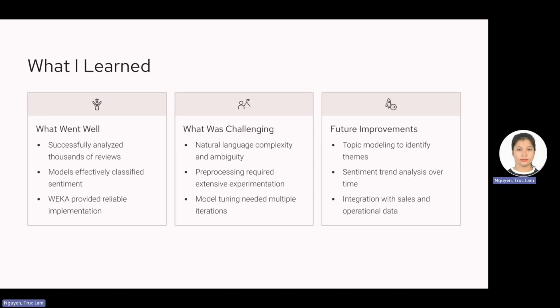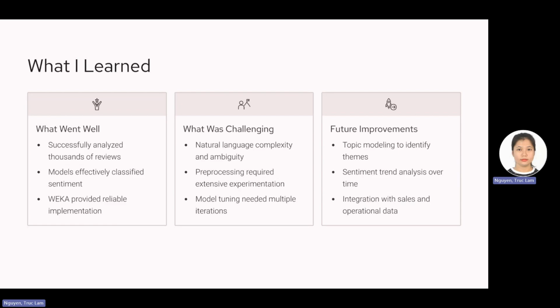Testing both Naive Bayes and J48 helped me understand how different algorithms perform when working with text data, and the analysis also revealed some clear patterns in customer feedback. These patterns highlighted the main factors that influence customer satisfaction in restaurants.